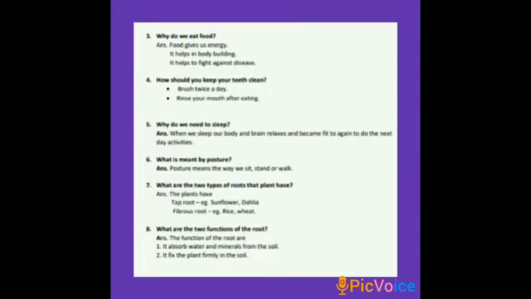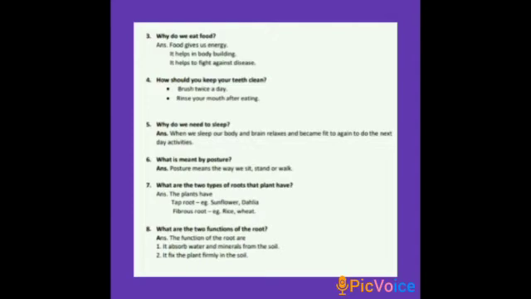Then the sixth one, what is meant by posture? Do you know what posture is? Posture means the way we sit, stand or walk. Children, posture means the way we sit, stand or walk.